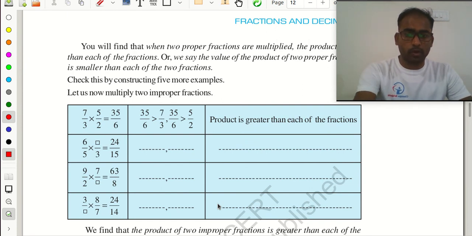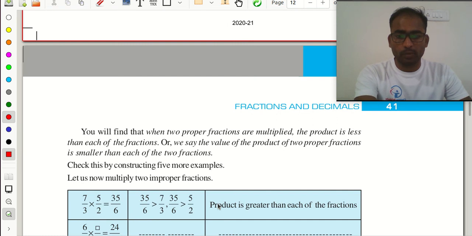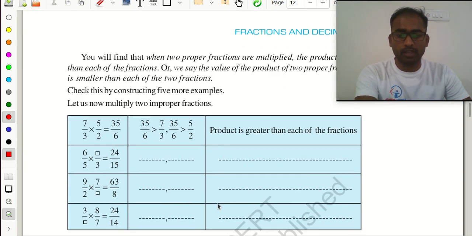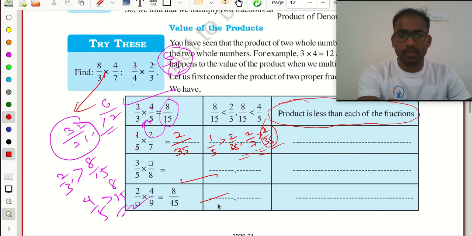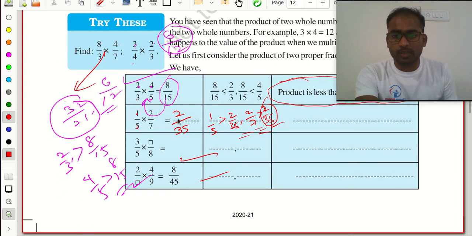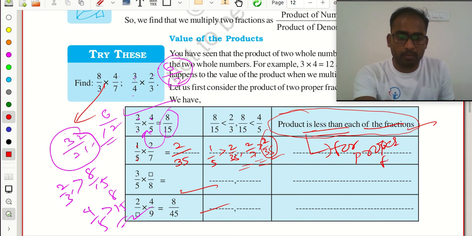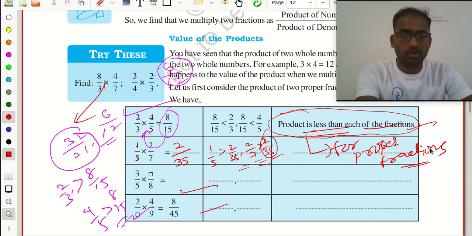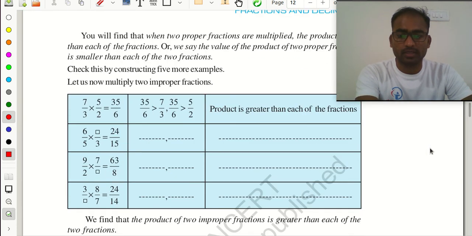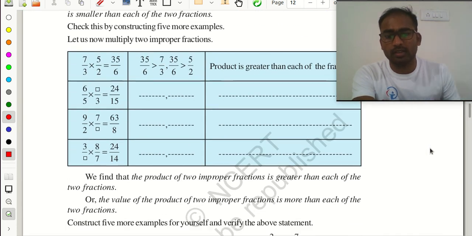So what we need to do? We need to multiply the numerators and multiply the denominators when you multiply two fractions. Okay. So here this is about proper fractions. For proper fractions the product is always less than each of the fractions, and it will be reversed for improper fractions. For an improper fraction, the product is always greater than the fractions.